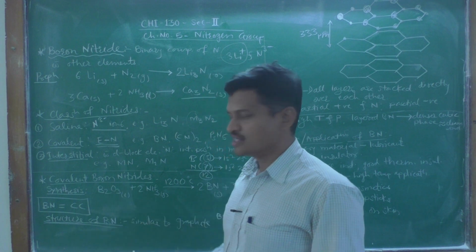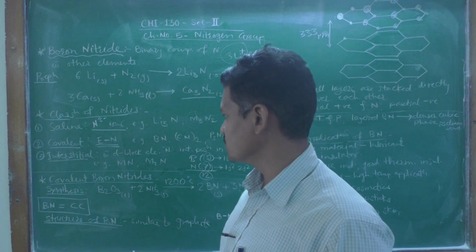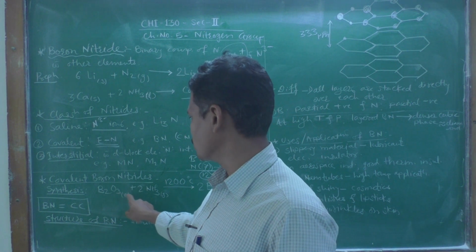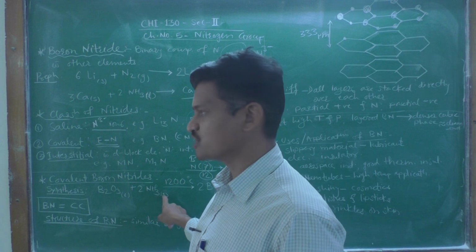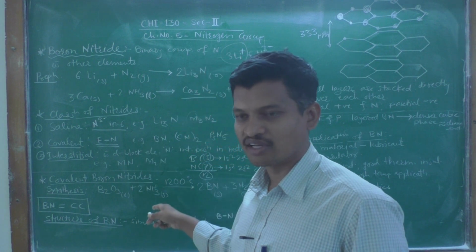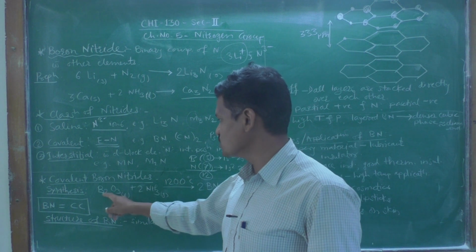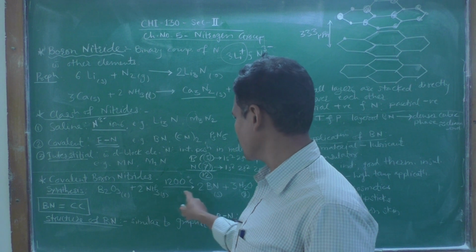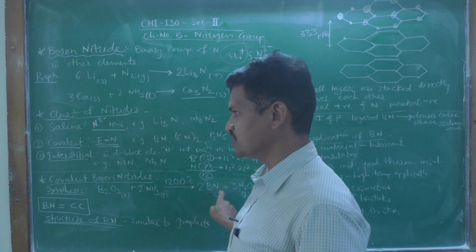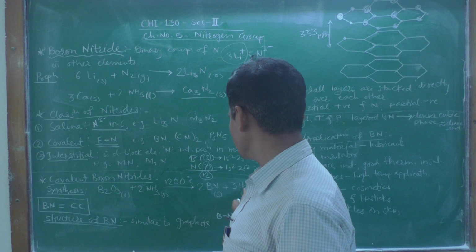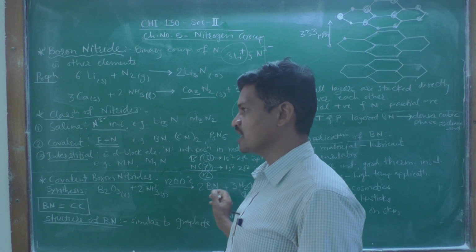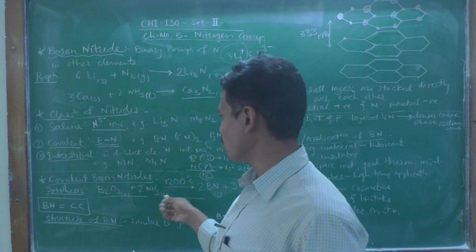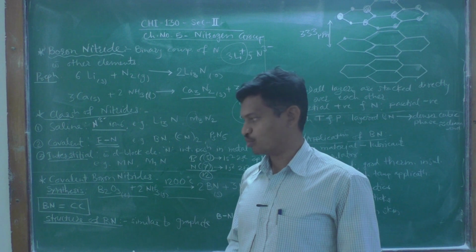Now, here the synthesis or preparation of boron nitride is given. This is boron oxide, B2O3, in liquid state. When it reacts with ammonia in gaseous phase at very high temperature such as 1200 degrees Celsius, the boron oxide gets converted to boron nitride in the presence of ammonia. Boron nitride is formed, which is solid in nature, and steam, that is water in gaseous form, is formed. So this is the reaction for the preparation of boron nitride from boron oxide and ammonia.